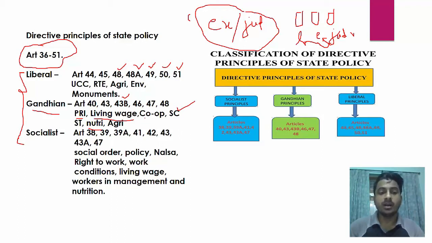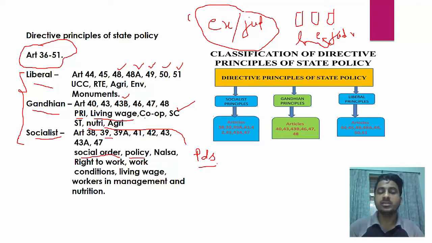So this part you can see in PDS. In the PDS system, the government ensures that all the BPL families get grains and other cereals. Why? Because it has to ensure nutrition for all. Okay. And then in 48 there is agriculture and animal husbandry. See, Article 48 is in both liberal and Gandhian. Okay. Now socialist articles are 38, social order which the state has to maintain, meaning peace in the society.